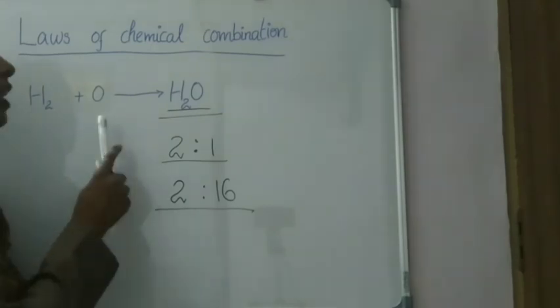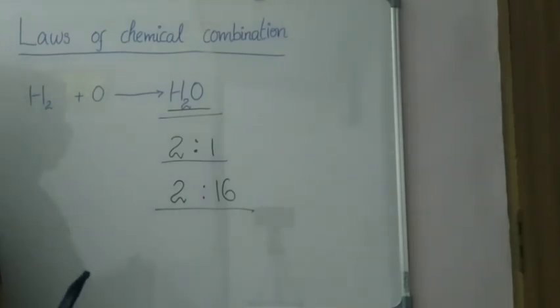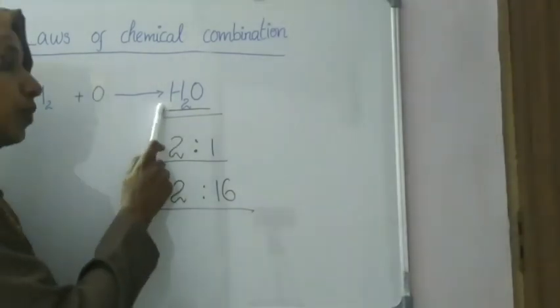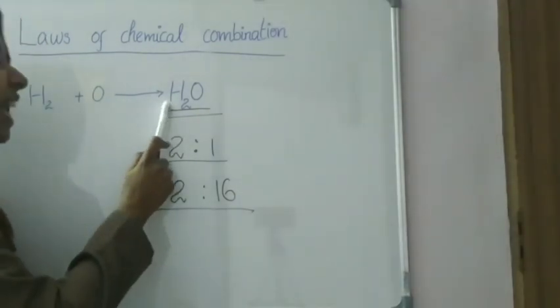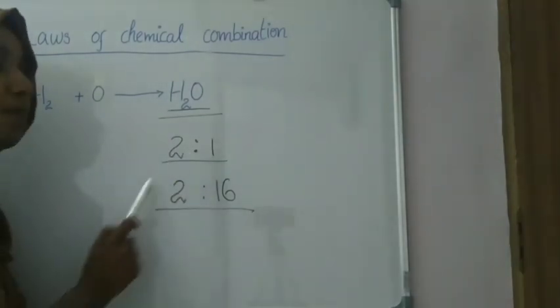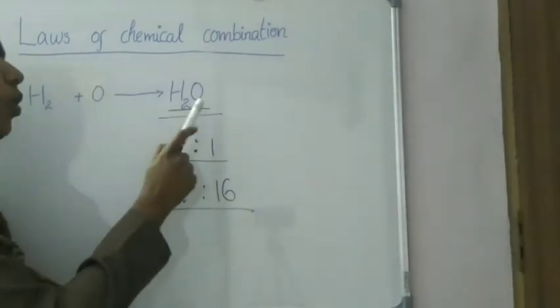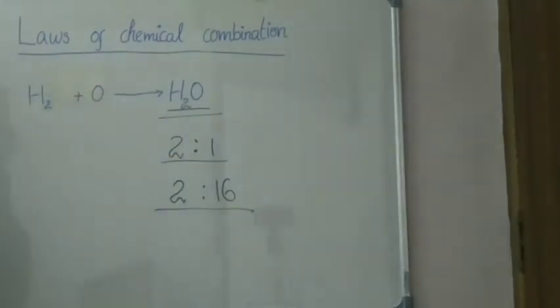Here the given compound is water; it will always contain the same elements in the same proportion, that is 2:1, hydrogen 2, oxygen 1. That is the law of definite proportion.